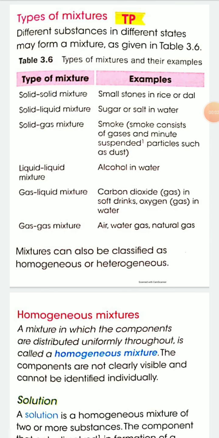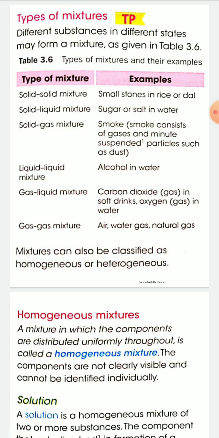Today I'll discuss ICSE class 7 chemistry. The topic is elements, compounds and mixtures. Today I'll discuss different types of mixtures. Different substances in different states may form a mixture, and depending on the state of the components, a mixture can be of the following types.